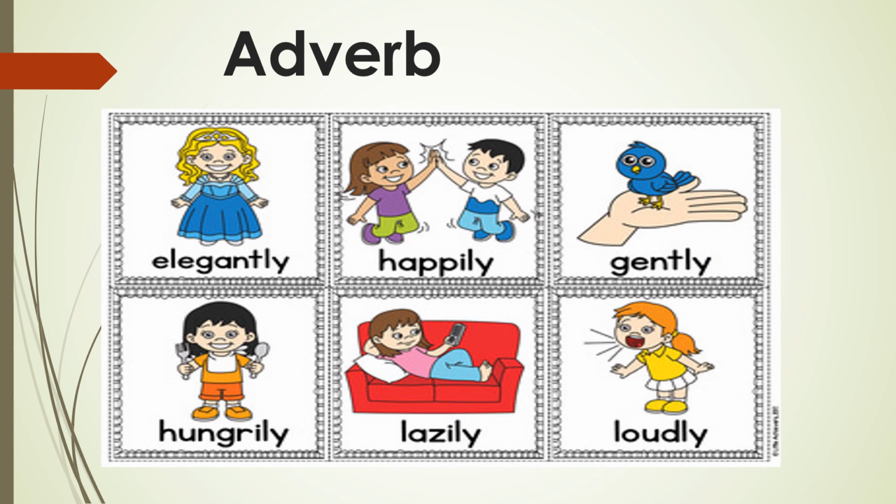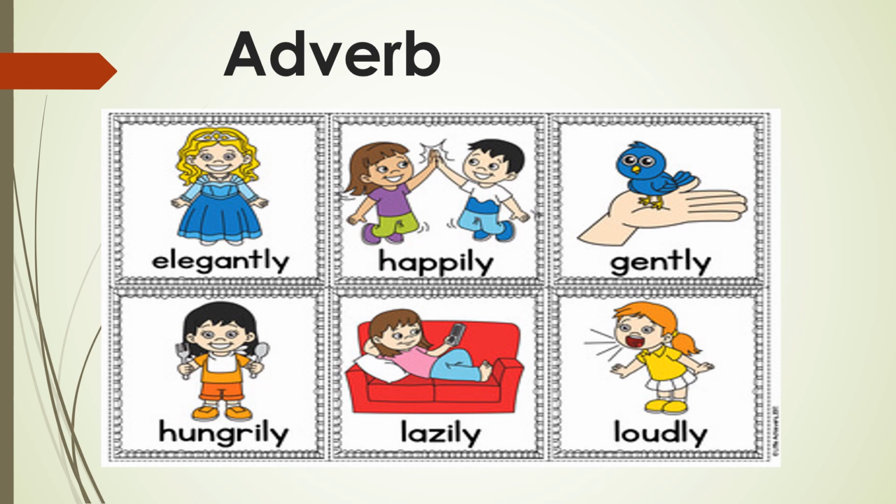For example, she is walking elegantly. Then they are playing happily. He is holding it gently. She is eating hungrily. She is sleeping lazily. She is talking loudly.